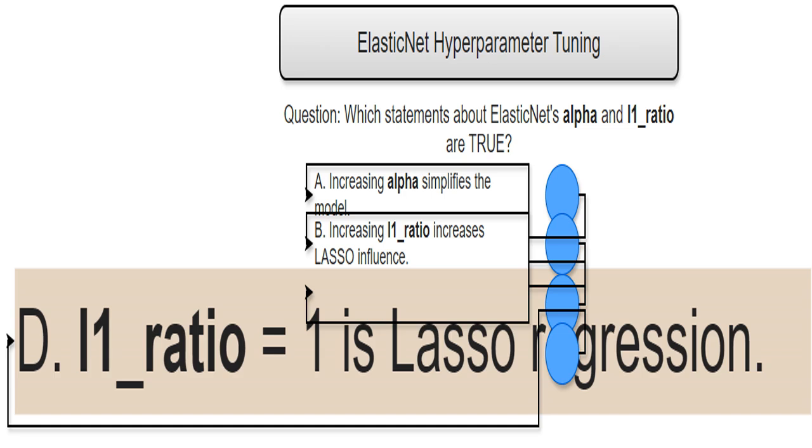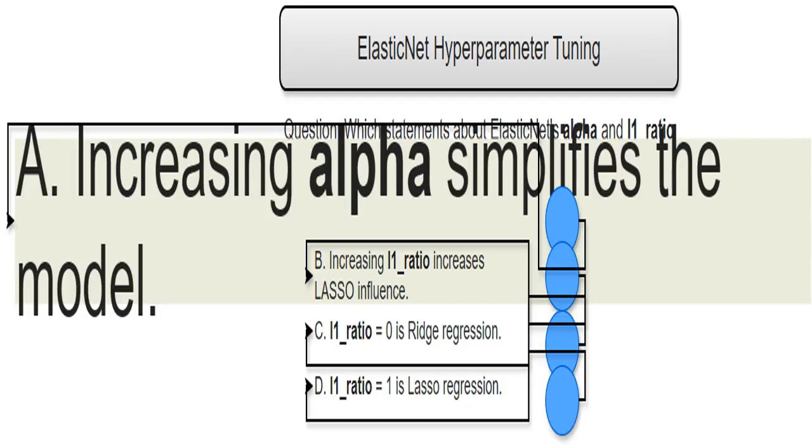If L1 ratio is between 0 and 1, you're using a blend, a mixture of the two, blending ridge's smoothness and LASSO's ability to shrink coefficients to 0. Increasing L1 ratio means increasing the weight of lasso penalty relative to ridge. More lasso, less ridge. This makes the model more likely to choose some very specific features, because it pushes more and more coefficients towards 0.